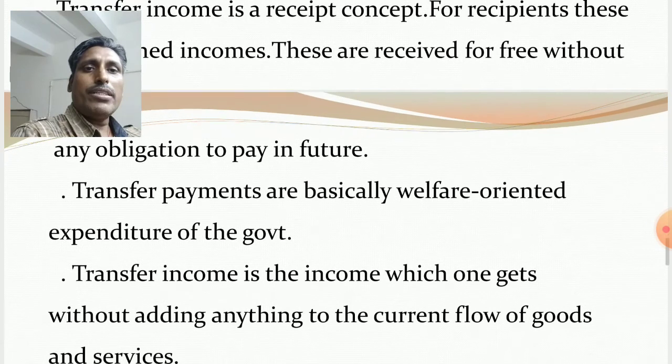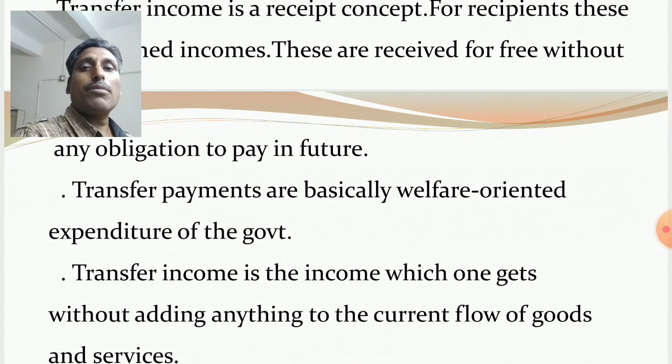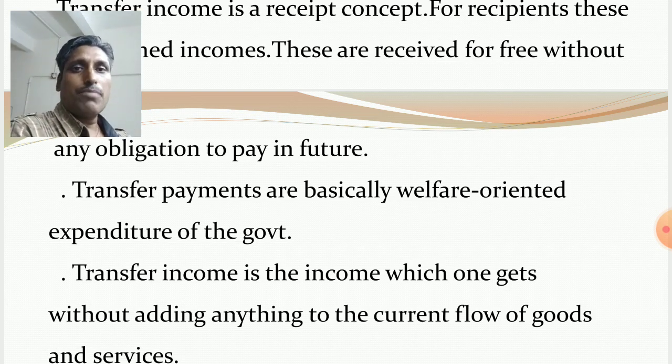Transfer payments are basically welfare oriented expenditure of the government. The government provides support to uplift the condition of small farmers and small producers.